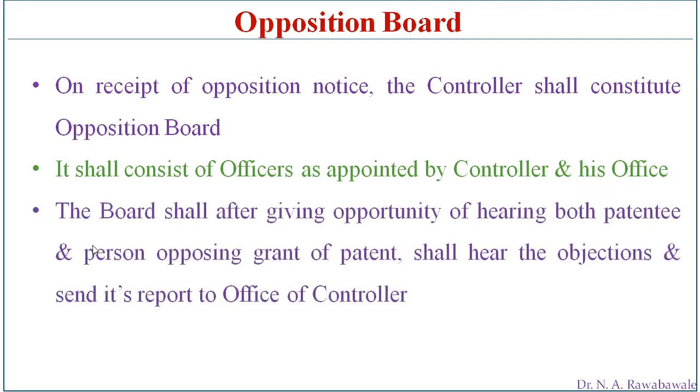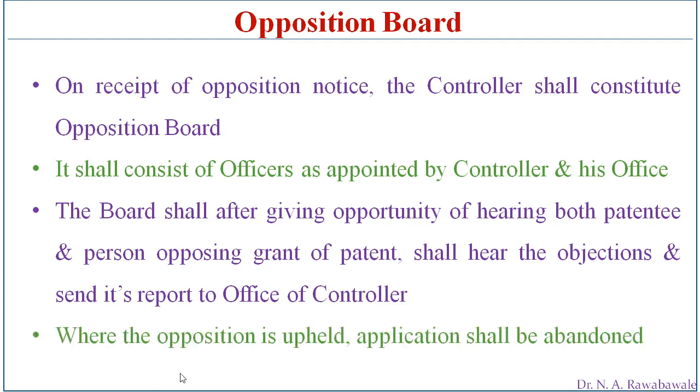Then the board shall, after giving an opportunity of hearing, apply the principle of natural justice and must hear both the parties, that is the patentee and the person opposing the grant of patent. And then after hearing both parties, the board shall submit a clear report to the office of the controller. The office of the controller has to take the decision whether to grant the patent or to reject the patent. Where the opposition is upheld, the application shall be abandoned.